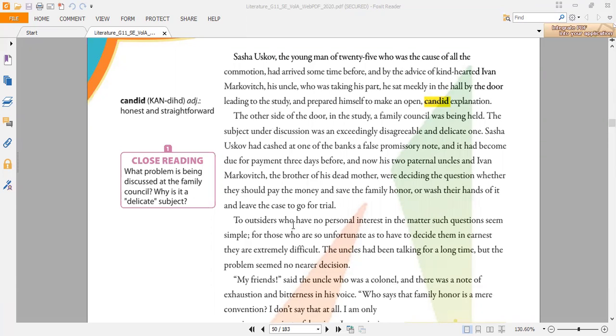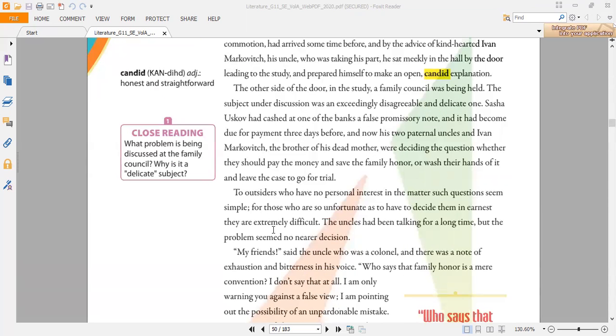There is a huge negotiation between Mr. Ivan Markovich, his maternal uncle, and his two paternal uncles, who don't know what to do with him, either to punish him for the big problem he created, taking money from the bank without paying it back, or, as Mr. Markovich was trying, to forgive him and be by his side, as family does.